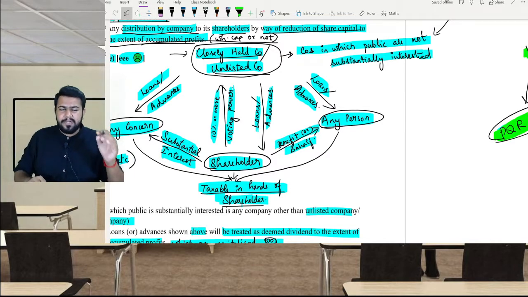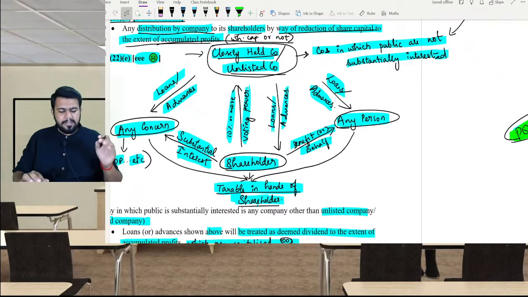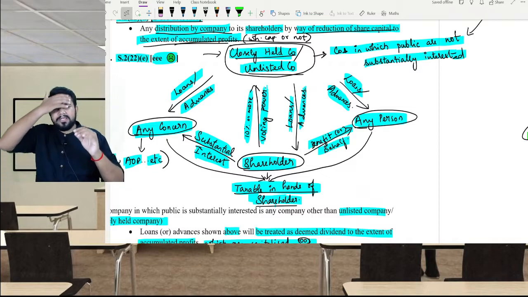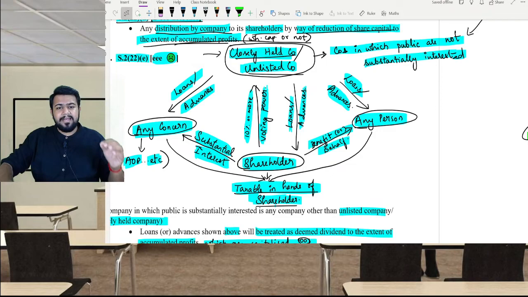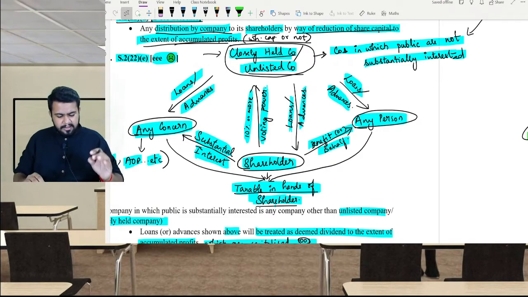Similarly, one more point. If there is any person who is getting the loans or advance from that company on my behalf or for my benefit, then also that loan or advance will be taxable as deemed dividend in the hands of shareholder. For example, that closely held company is giving a loan to my wife, on my behalf, then the loan or advance received by my wife also will be taxable as deemed dividend in my hands. So I have to pay the tax under income from other sources.